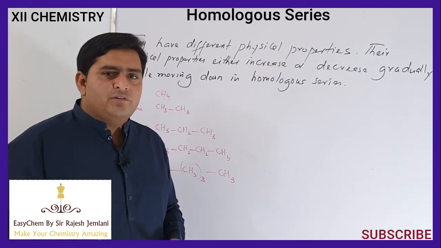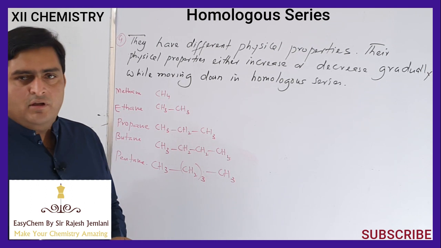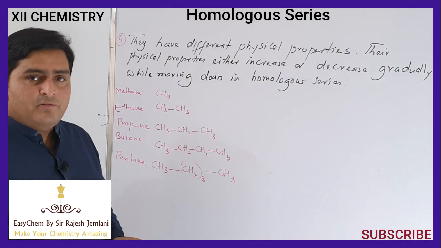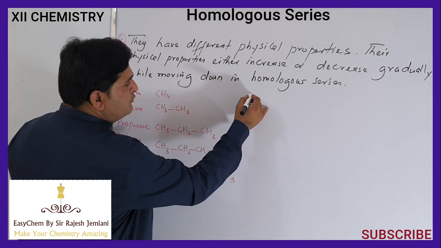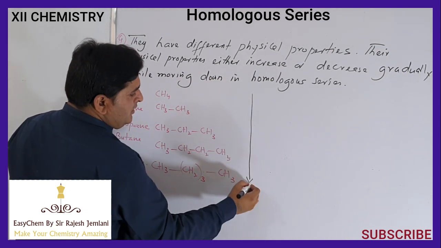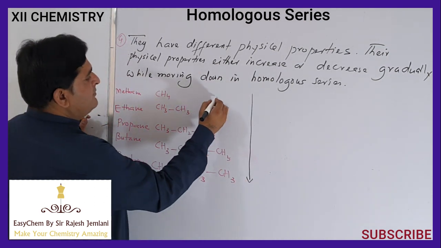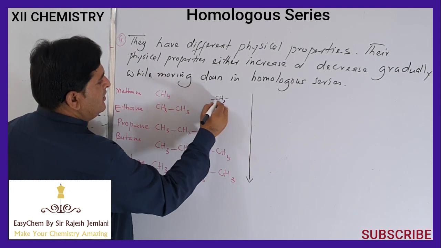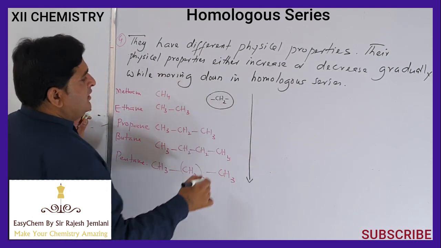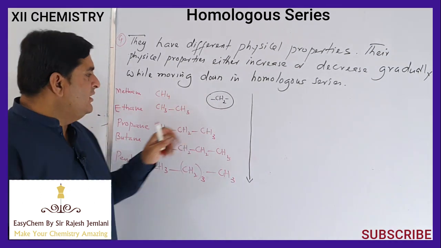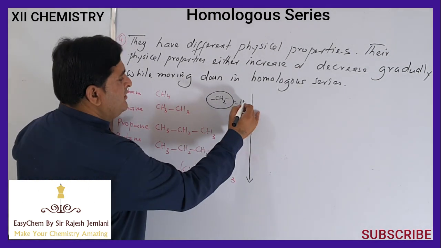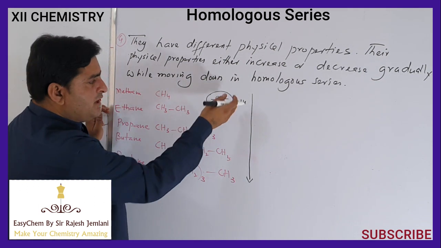The magnitude of these forces depends upon what? Molecular mass. Now when we move down, as we know each member differs from the other member by a single constant fraction or molecular mass, what? 14. When you move down, 14 will be added.